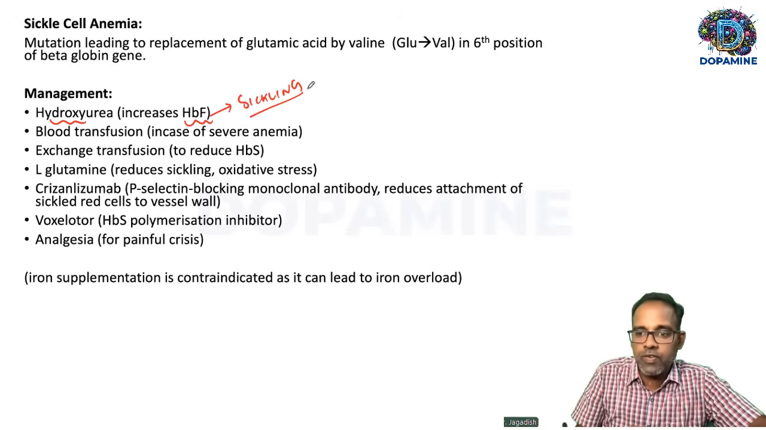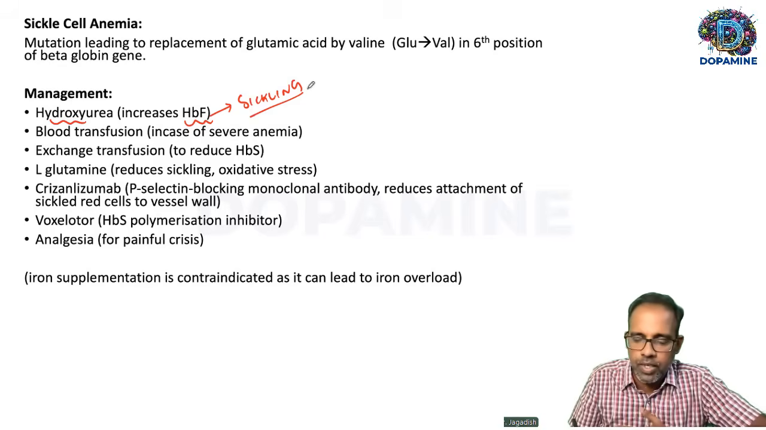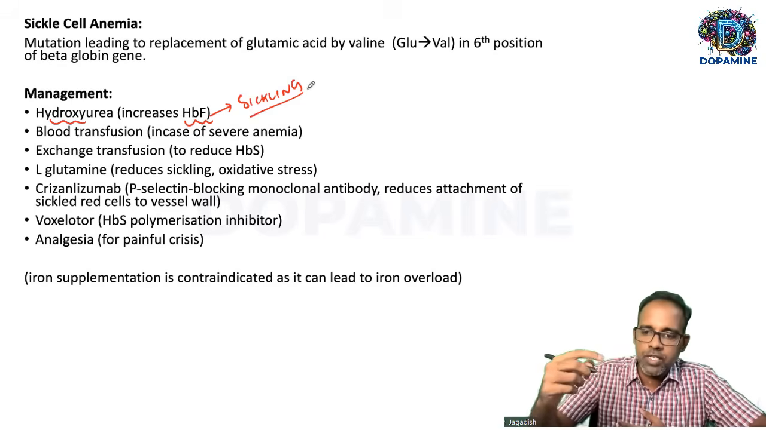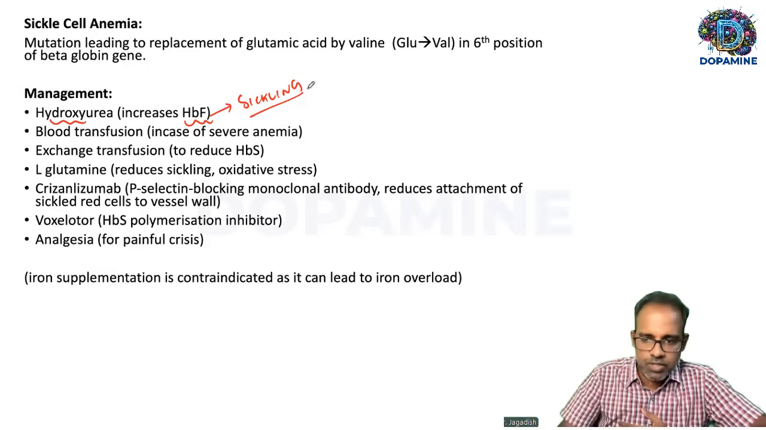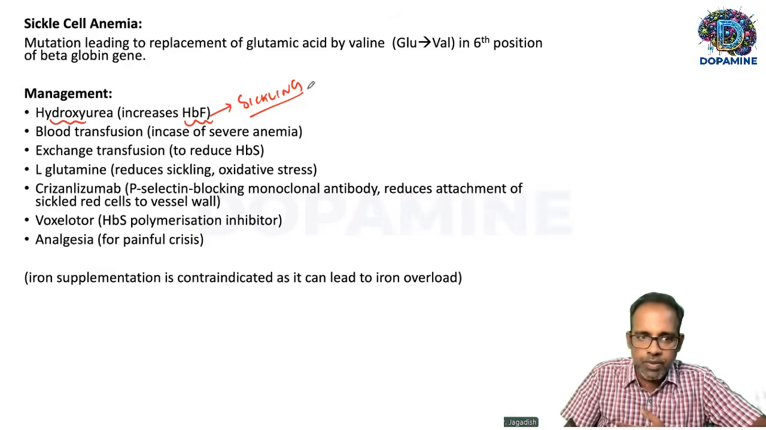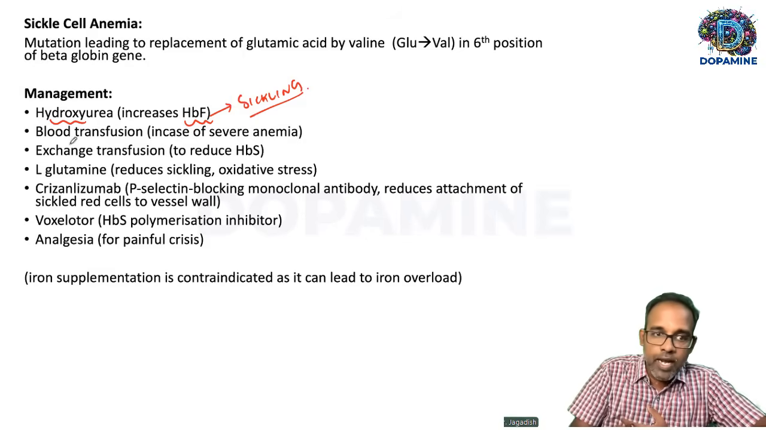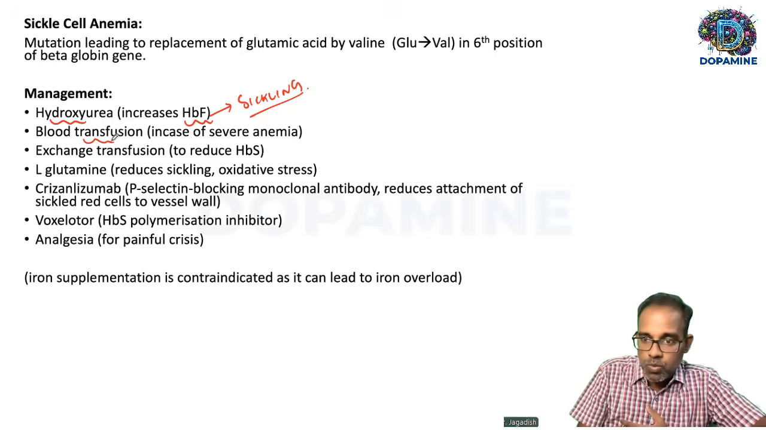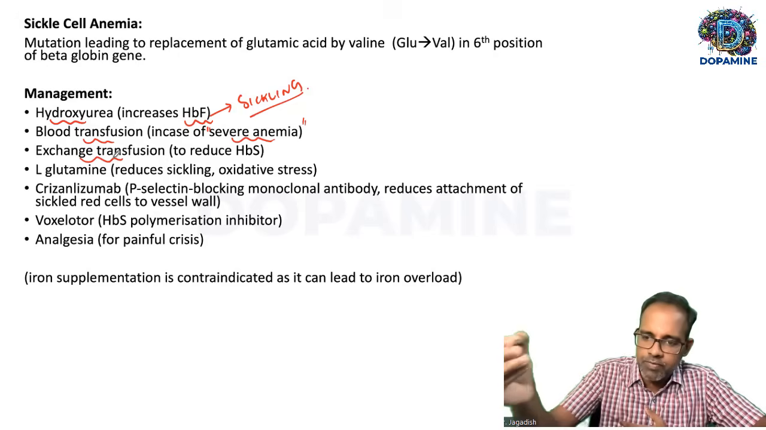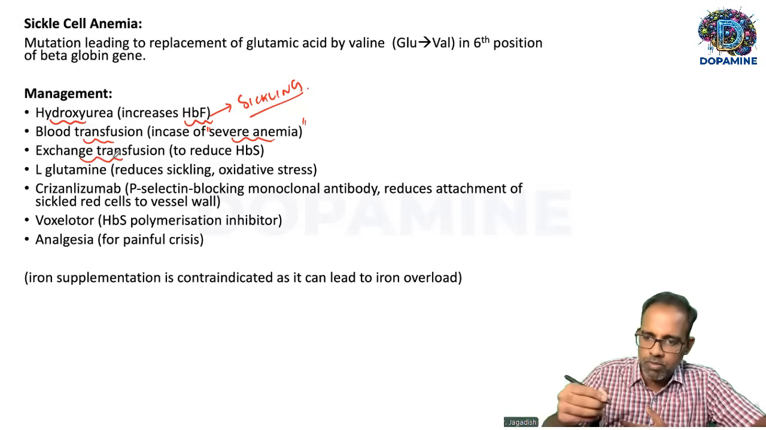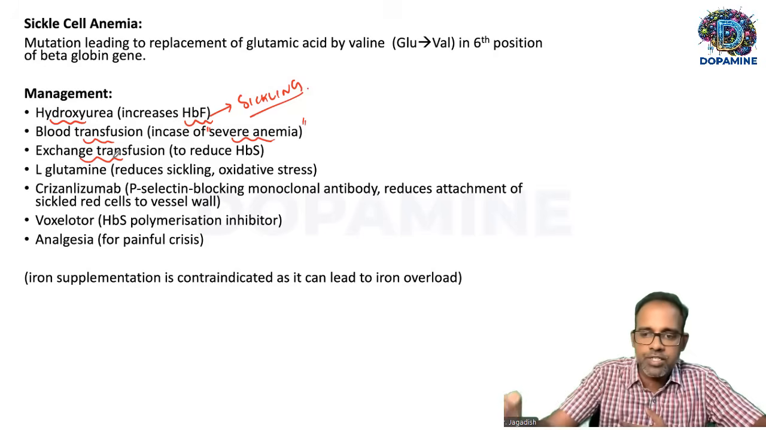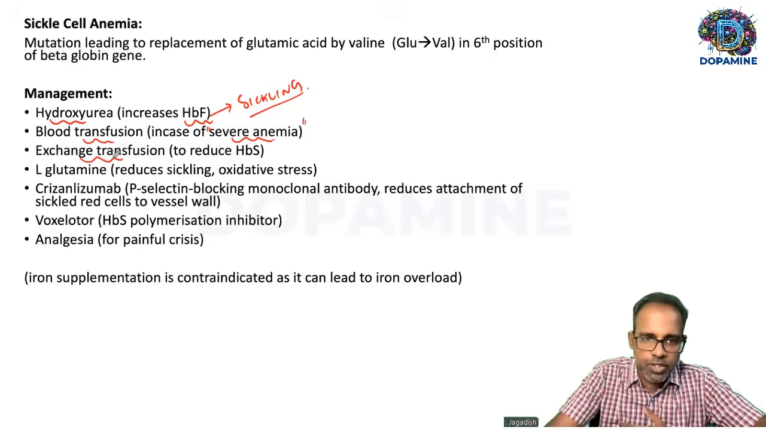This is because hemoglobin F has a high affinity towards oxygen. So giving hydroxyurea will increase the levels of HbF. That's the first important mode of treating sickle cell. Then you can attempt blood transfusion, but only in severe cases of anemia. The best option is to try exchange transfusion. What is exchange transfusion? Take blood from the patient, remove some blood, and then give fresh blood so that you can dilute the pre-existing hemoglobin S in the circulation.